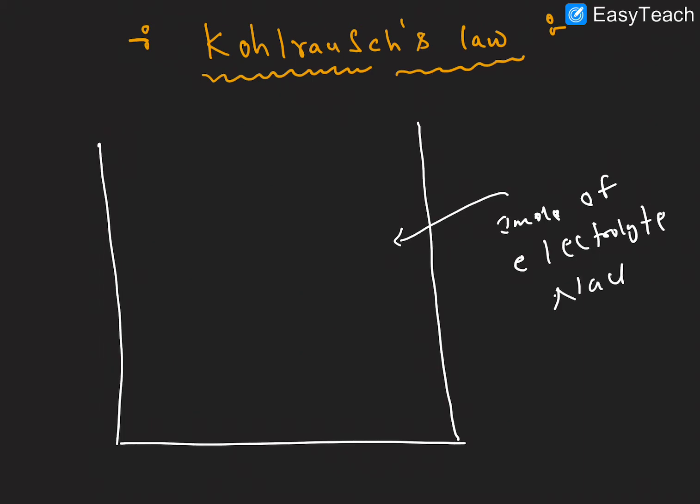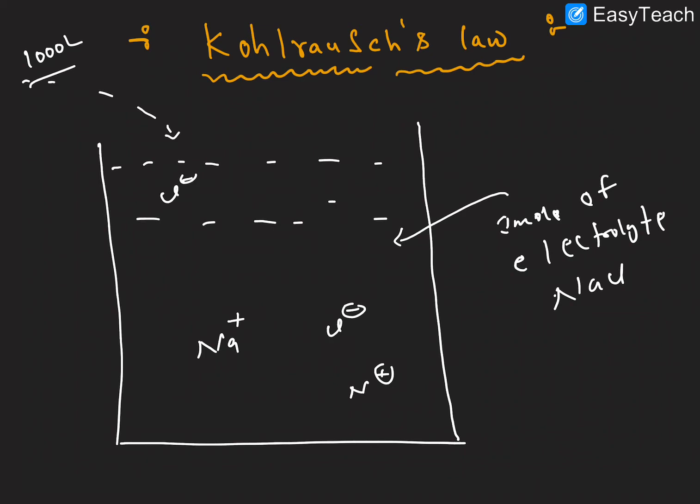You can take NaCl. We are adding 1 mole of NaCl, which gives Na plus and Cl minus. Now we add 1000 liters of water. So the dilution is more, and the concentration of NaCl ions is very less. How much this solution conducts electricity is explained by the Kohlrausch law.